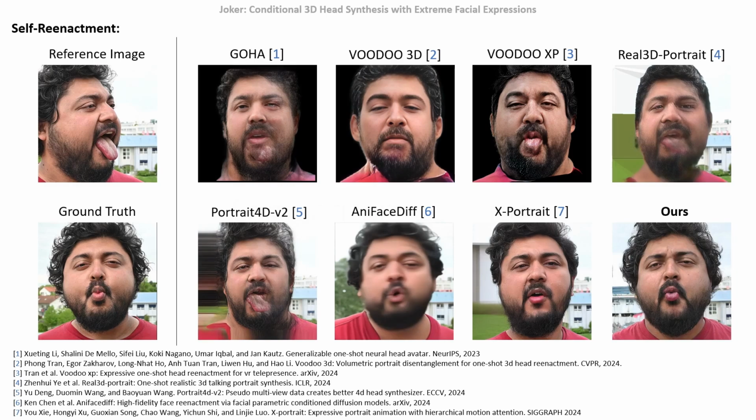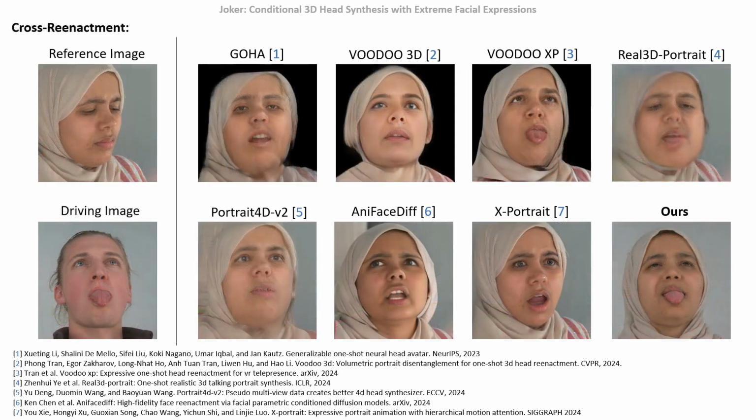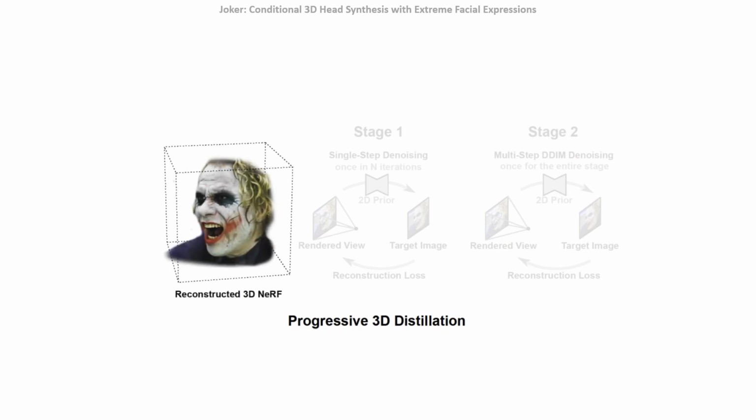Existing methods show artifacts for extreme expressions in reference and driving images. Instead, our method is robust to these challenging cases, produces more plausible results, and follows the target pose more accurately. Please refer to the paper for more results. To lift the predictions of our prior into 3D, we develop a new distillation procedure. We use a neural radiance field, NeRF for short, to represent the head in 3 dimensions.